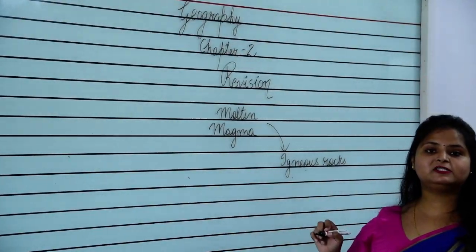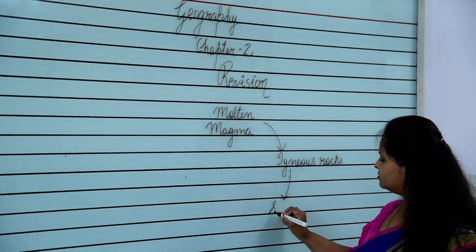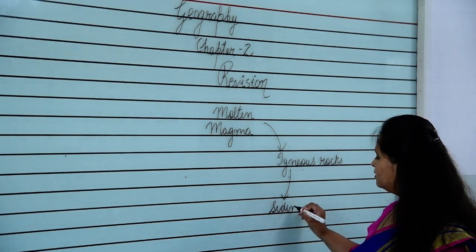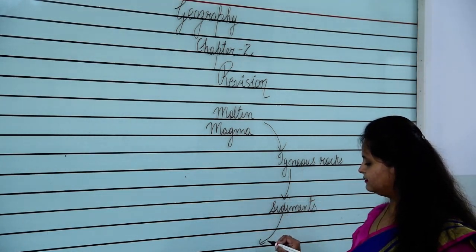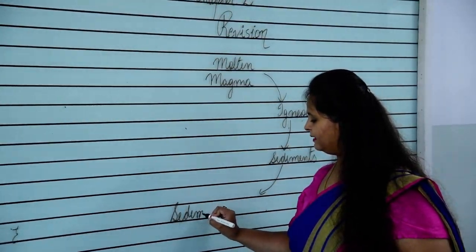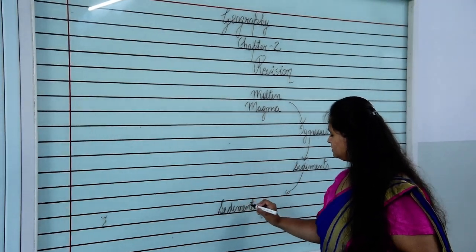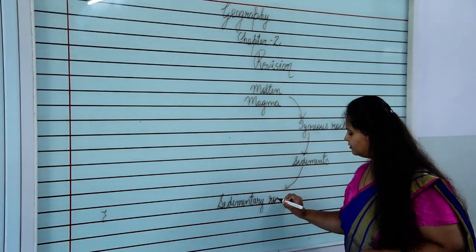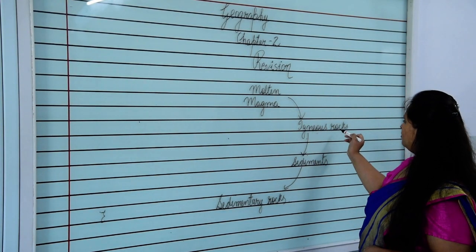Then these igneous rocks form small sediments. From these sediments, sedimentary rocks are formed. So from molten magma, igneous rocks are formed.